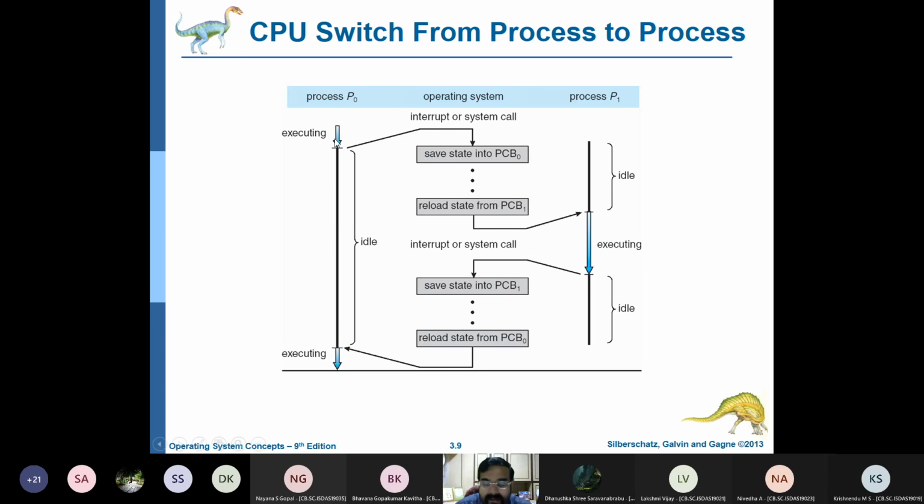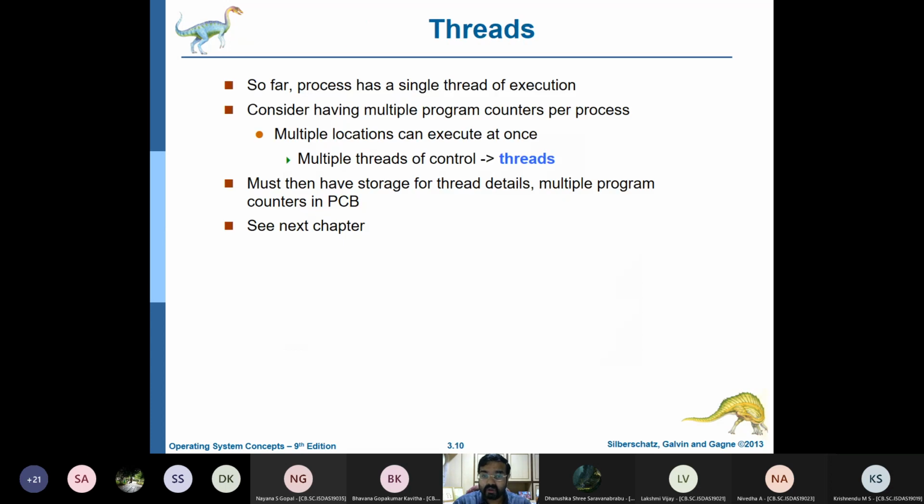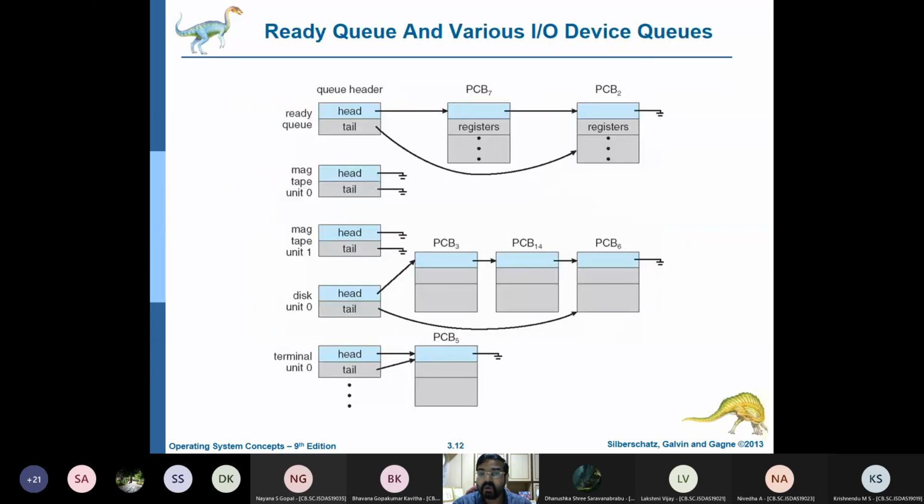For some time it will do P0. Then there will be an interrupt, it will go to P1. It will do P1 for some time, then it will go back to P0, then it may go to P2. So basically the operating system is making the CPU switch from process to process, right? And these processes need not be from the same program, they need not be from the same user also. That is also quite possible, right? In a multi-processor environment.